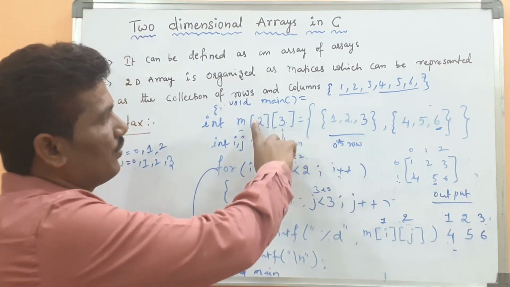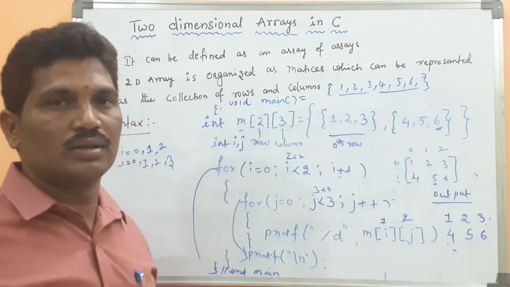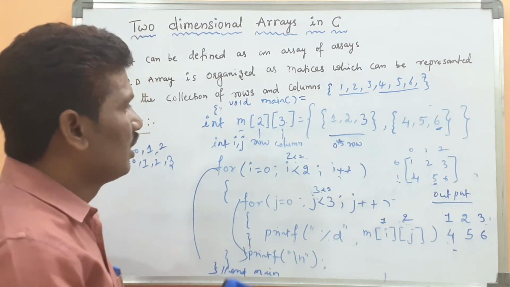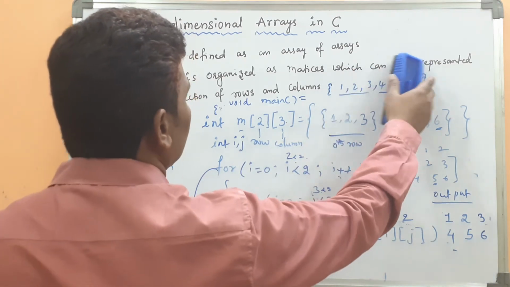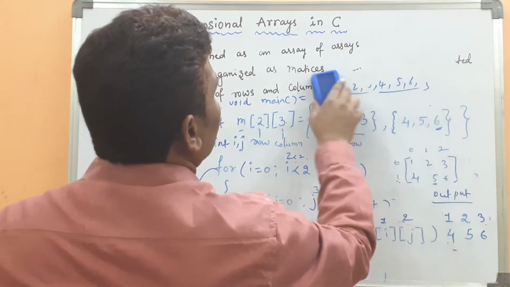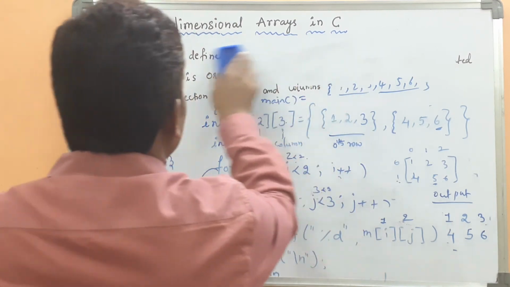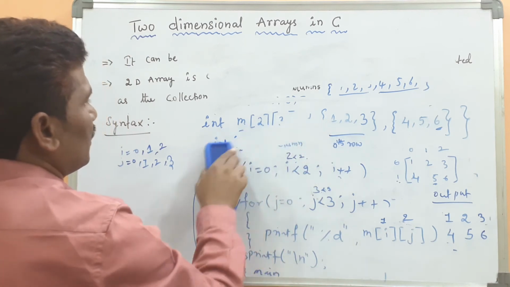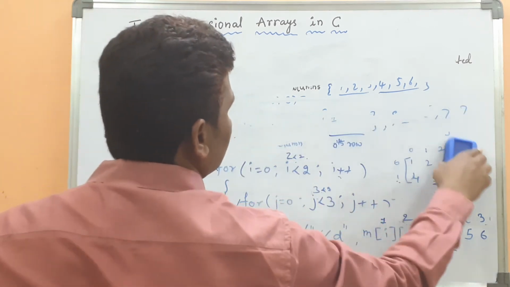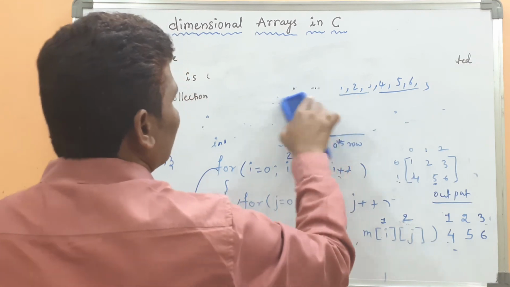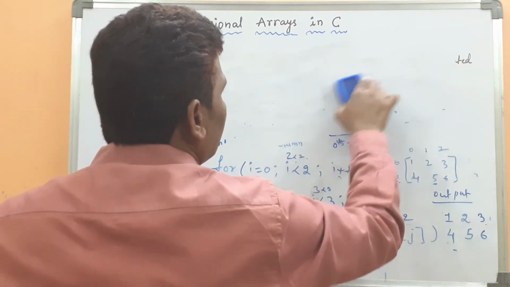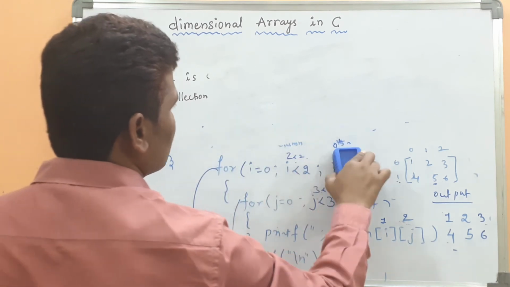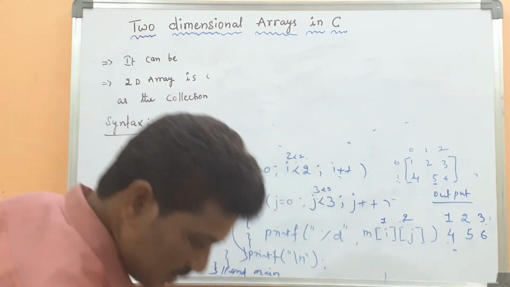Here, if you want to take the input from the user, I will tell you how it is possible. Just wait a second. This logic is the same as for printing. I want to take the input values from the user itself. I will tell you how it is possible. Just wait a second.